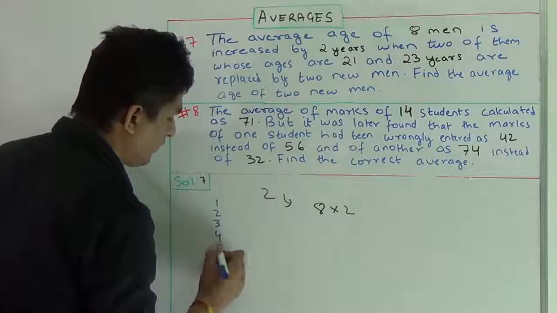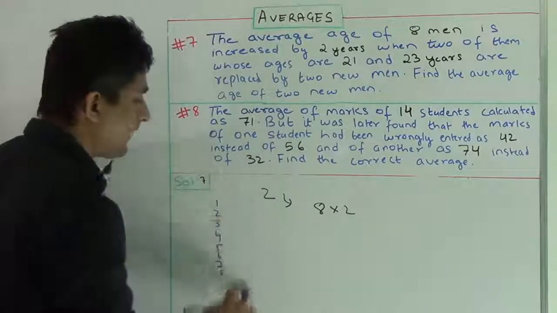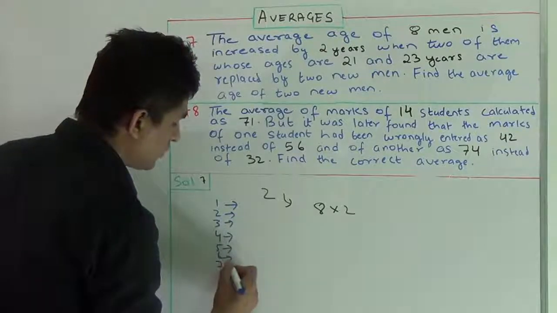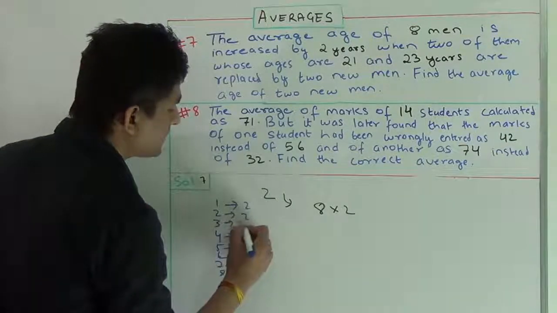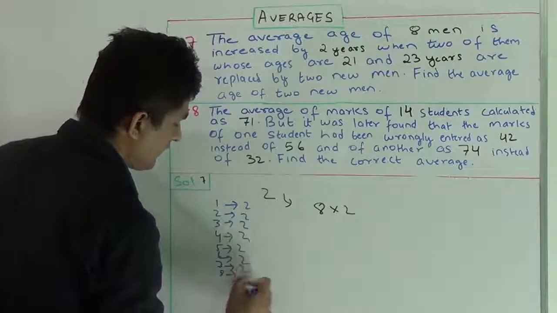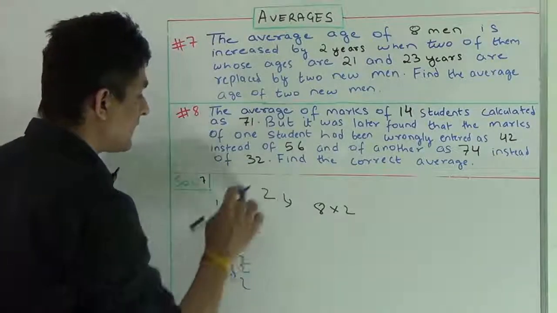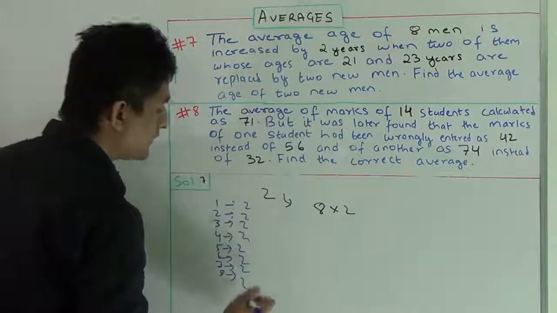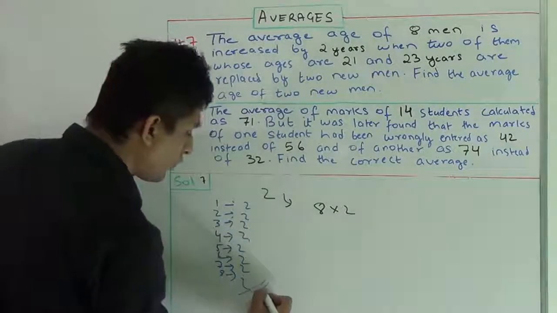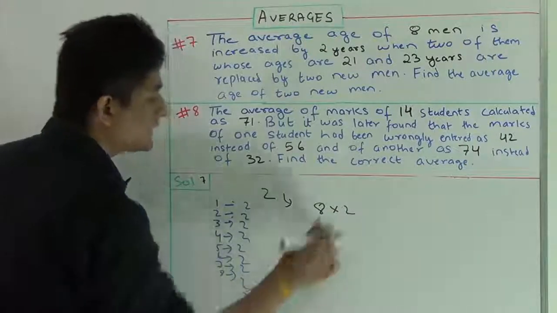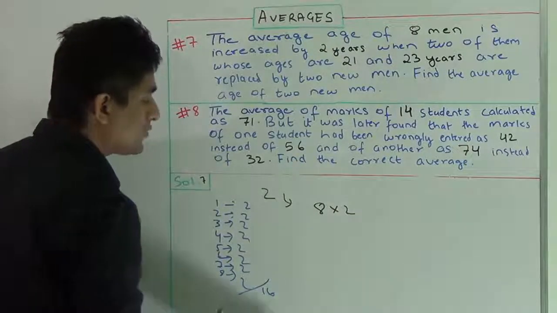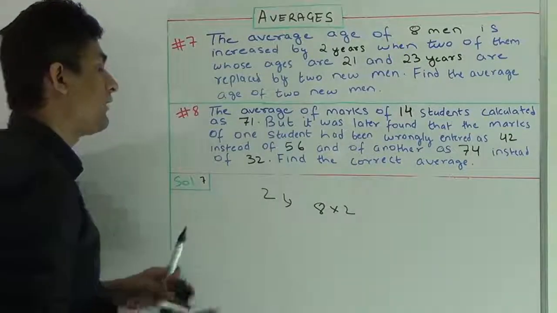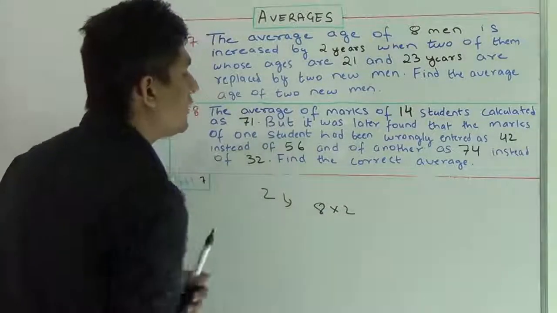If you're not able to understand this, try and understand from this. 1, 2, 3, 4, 5, 6, 7, 8. These are the men. And since the average has increased by 2 years, everybody's age will be increased by 2 years. This is the increment just because the average has increased. Now if I add up the whole, it will come out to be 16. This is the same thing. If the average has increased by 2 years, I can say the sum of the observations has also increased by 8 into 2 years.